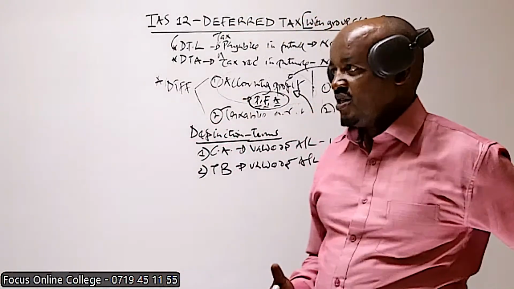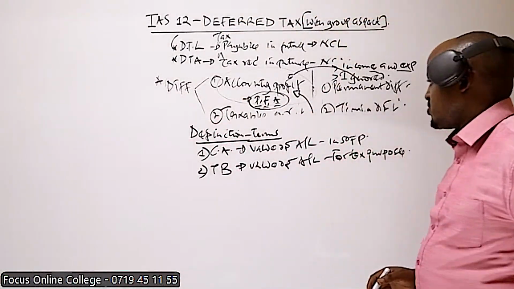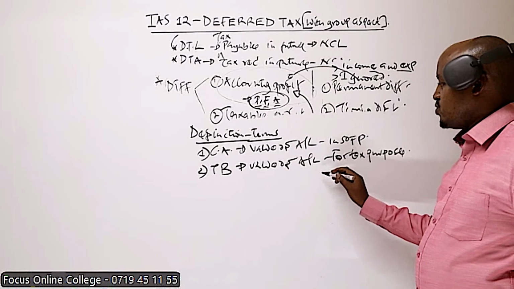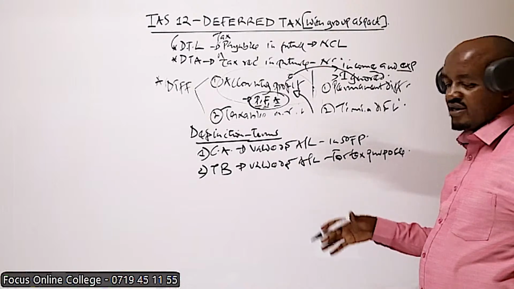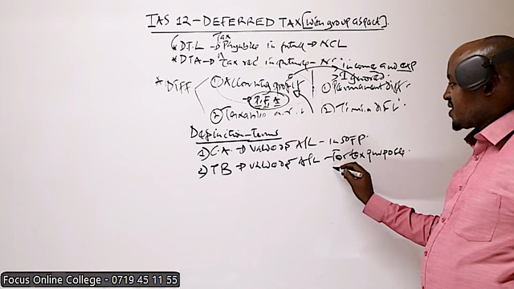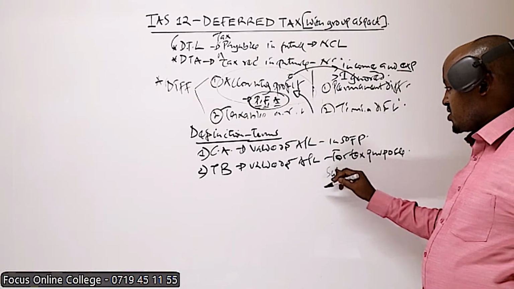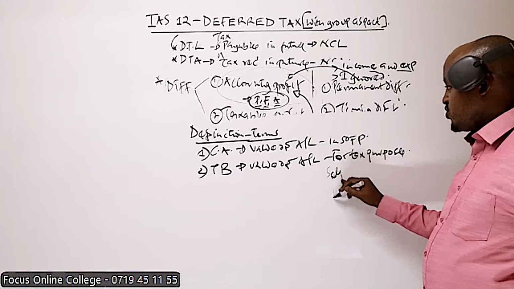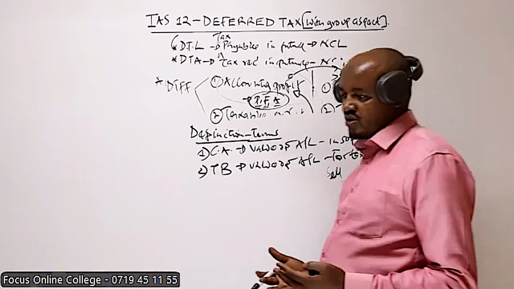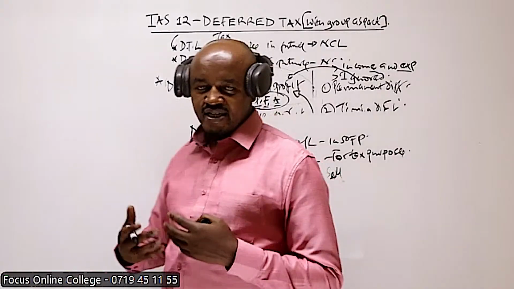This is something you did in PFT. There are those assets which qualify for capital allowances. Now, if you happen, for example, to own such an asset which qualifies for investment or capital allowances, and you sell that asset, for you to be able to determine the amount which you're going to treat as a taxable income, or the amount which you're going to treat as deductible expense,